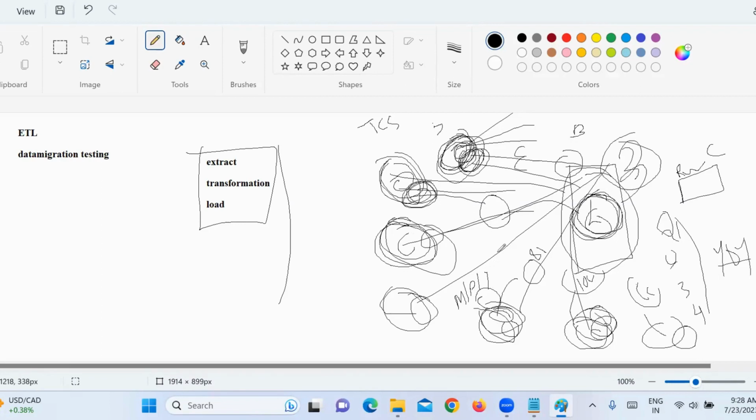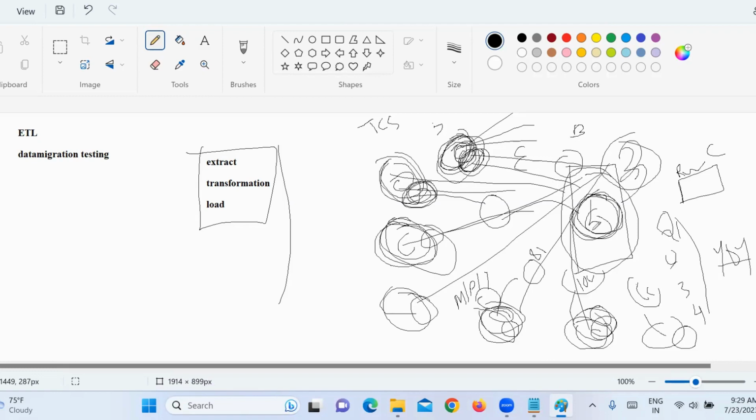This is just an example. Extract the data; transform is to convert the data into the required format, formatting the data; and loading into the destination system. This is what you call ETL. The developer might have created the programs and designed the whole system. Data will come from here. They have created transformation rules and they are loading the data into the system. But as a tester, we have to test what the source data was and what the destination data is. Is the data properly converted into the required format or not? Is the data properly updated in the destination system or not? Is the data loaded in the destination system as per the transformation rules? Like that we have to see.